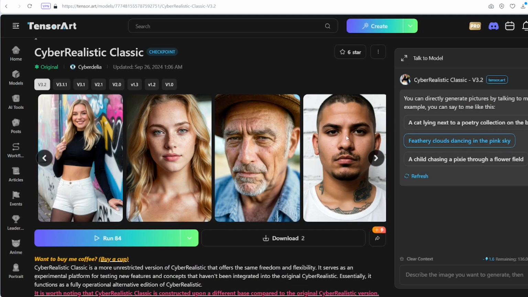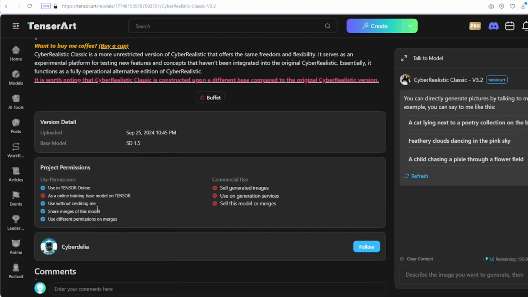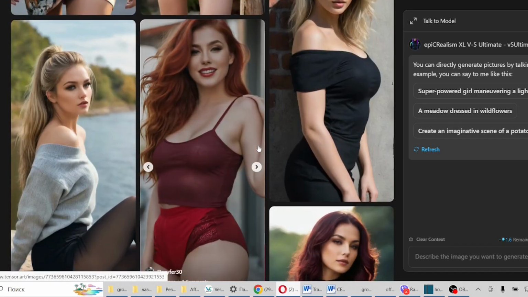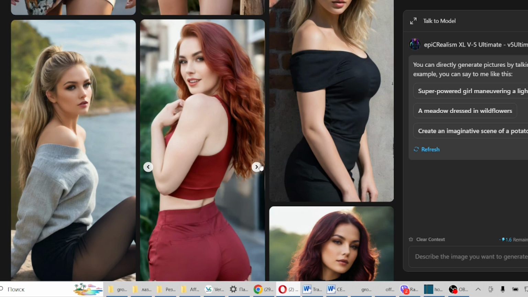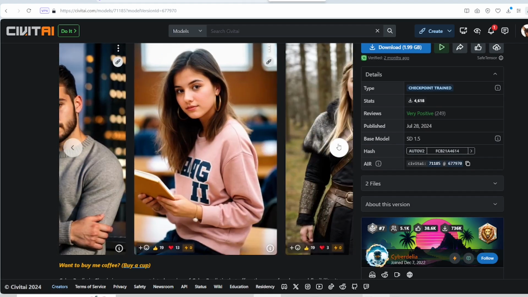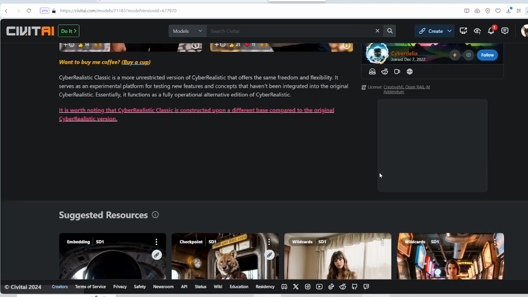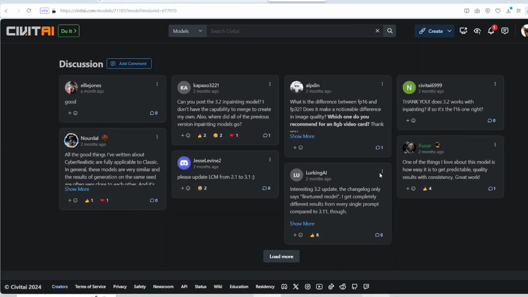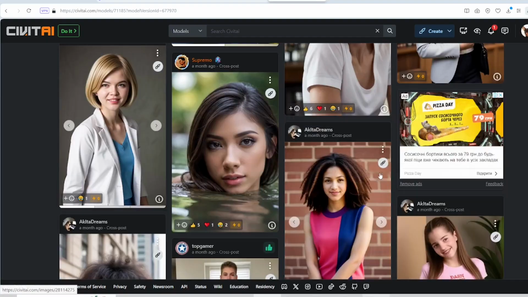For this example, I'll use the Cyber-Realistic Classic Checkpoint, which creates photorealistic images of people and can be used without attribution. A checkpoint means a type of AI model that is saved mid-training. Aside from that, you can check out the models and their terms on the Civitai website. It's also a great place to see examples of work created with these models.